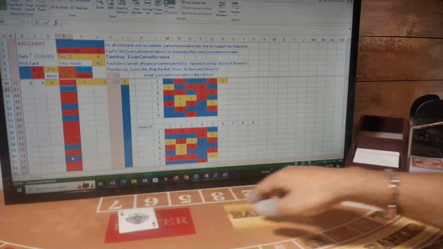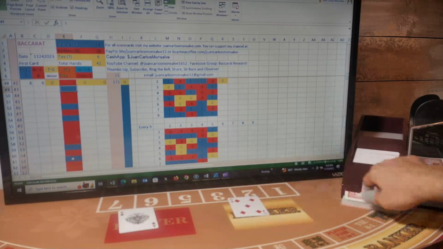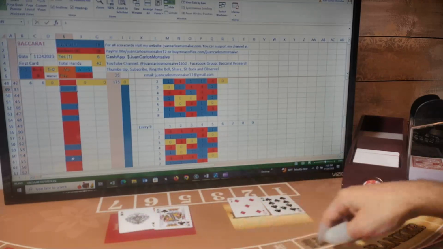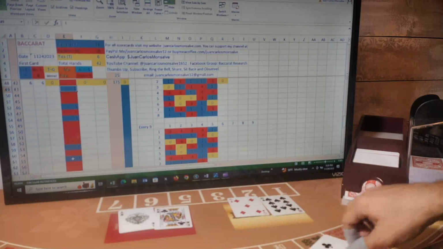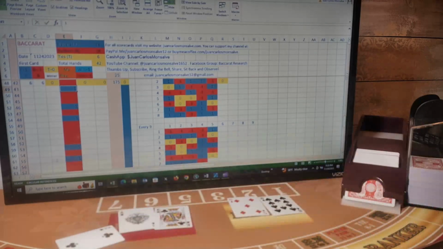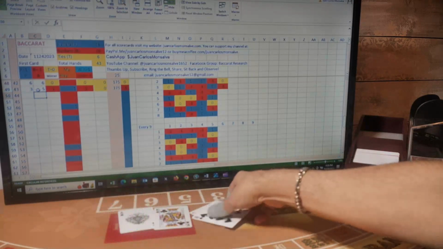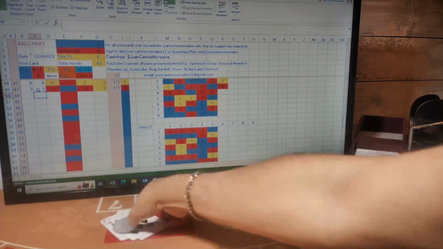So first card for player, banker, player, banker. Player has a 1 and gets a third card. The third card is a 2 for a total of 3. So 3 player. Banker has a 5 and only gets a third card if we get anything from 4 to 7. So no more cards for banker. So 3, 5. This is a banker hand. I was playing player, so I lost this hand.